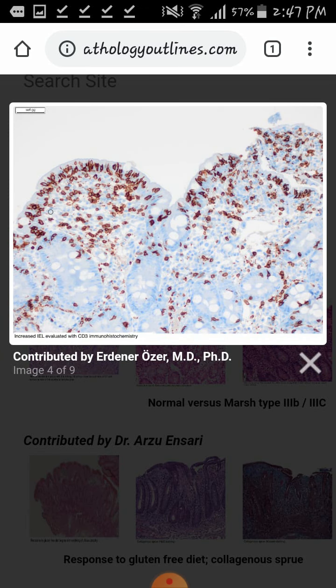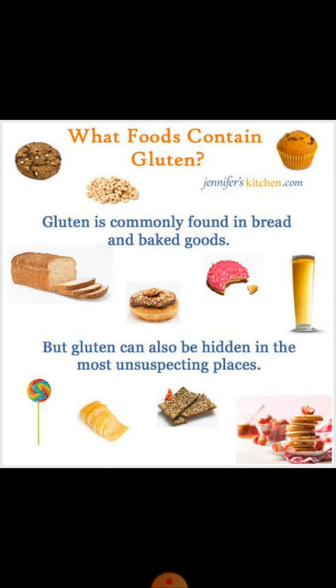This is immunohistochemistry, which is again showing the flattening of villi, hyperplasia of the crypts, and these are intraepithelial lymphocytosis and inflammatory infiltrate in the lamina propria.